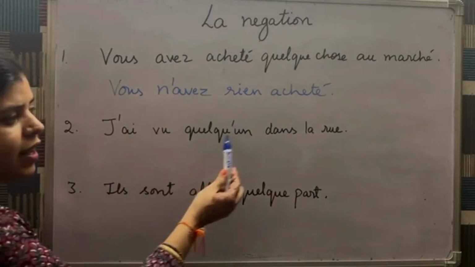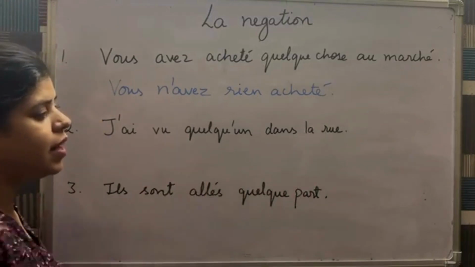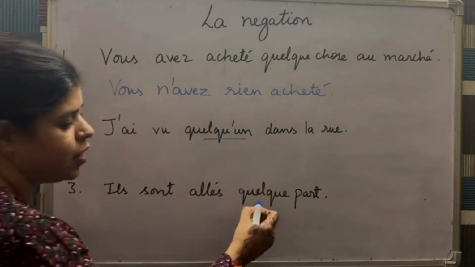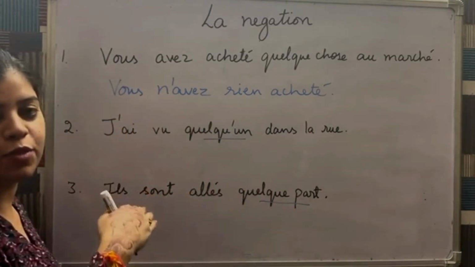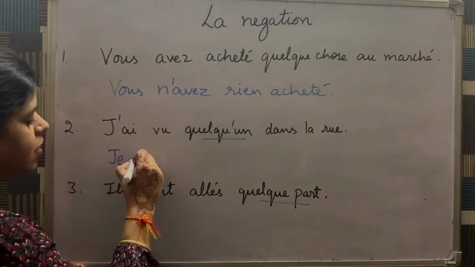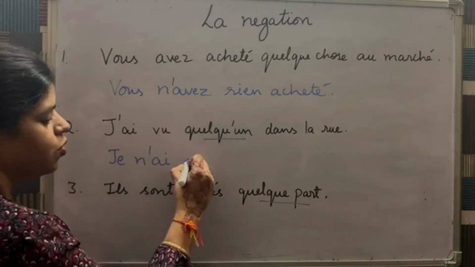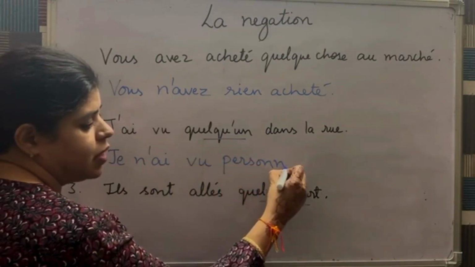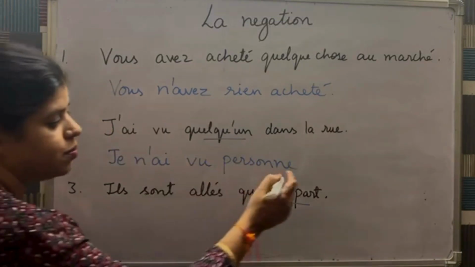J'ai vu quelqu'un dans la rue. Here our expression is quelqu'un. So for quelqu'un and quelque part, because we use the negative expression after the past participle, our negative sentence will be je n'ai vu personne. So it will come after the past participle, after vu.